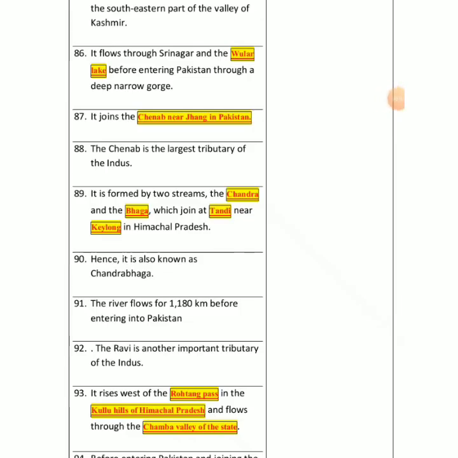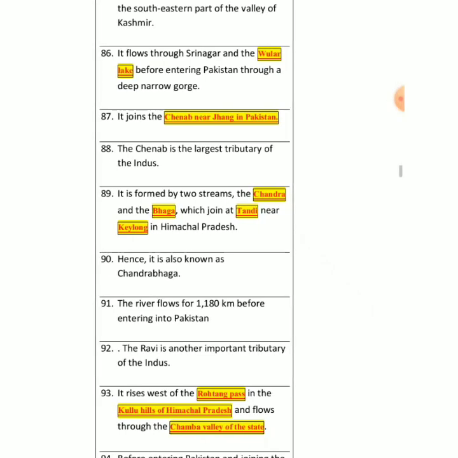So I told you about that Chenab. It is the largest tributary of Indus, which I told you already, right? And mainly it is formed by two streams. इसको दो streams आके मिलती हैं. One is called Chandra, and then we have Bhaga. These two tributaries meet at a place called Tandi.